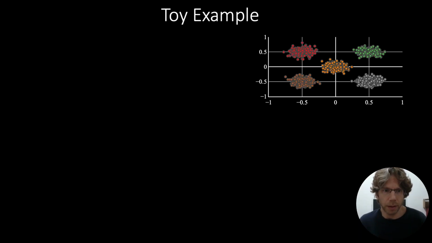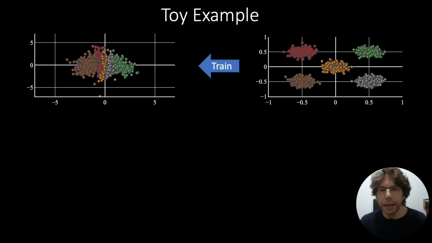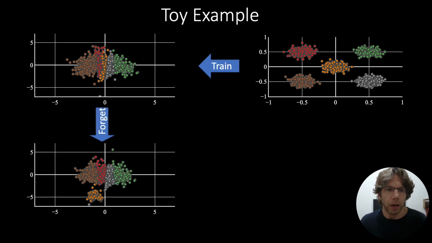Let's continue with our example. We can think of each Gaussian here as images of some person, right? So we have 5 people. In the original training of the network, all 5 people were part of the data, and all of them appear in the Gaussian which we sample from, thus are likely to appear as output. Now let's say we want to forget the orange person.